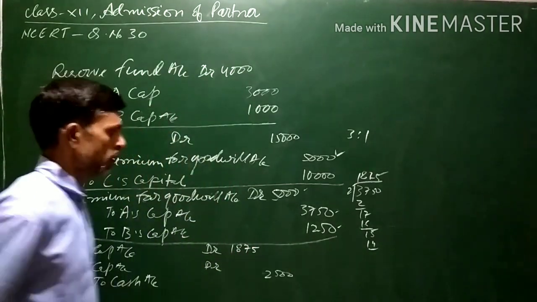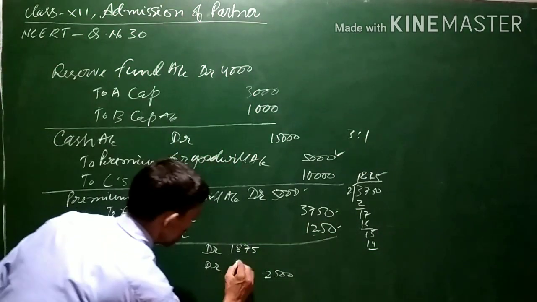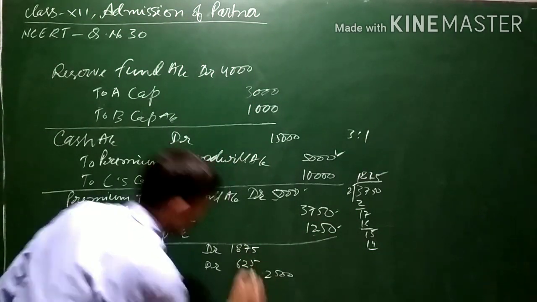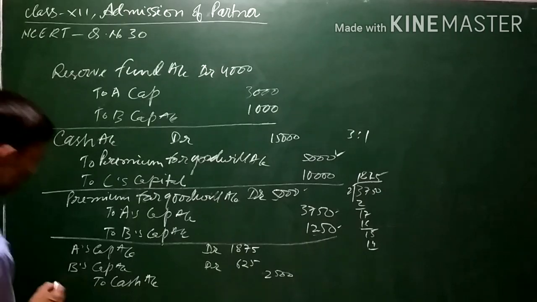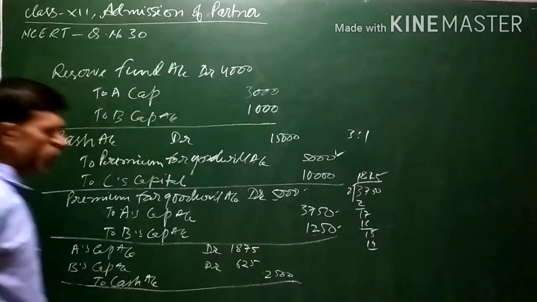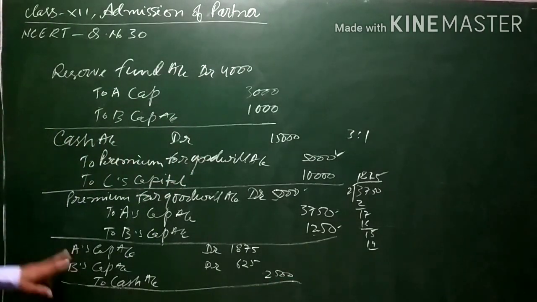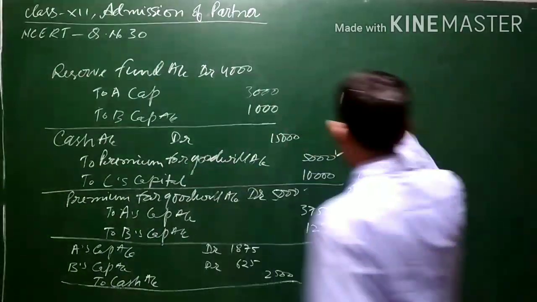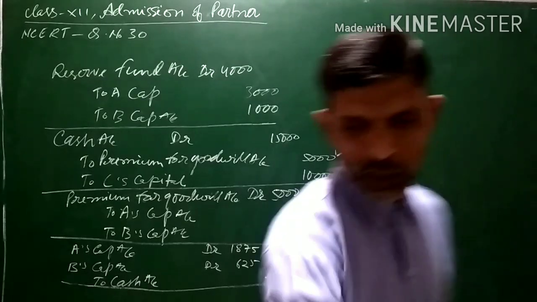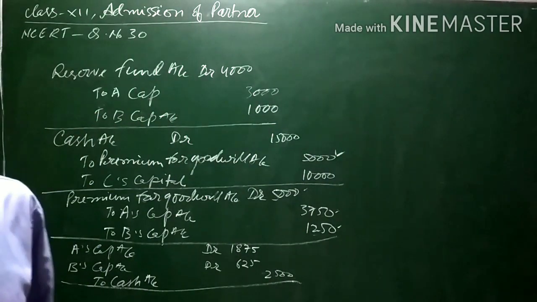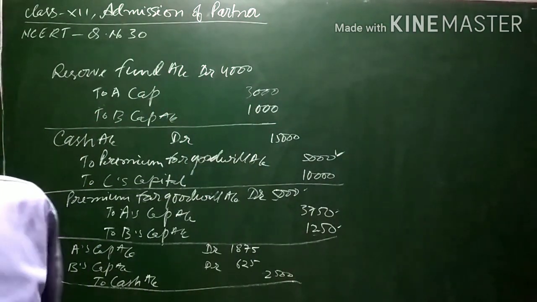1875. And for D it will be 625. This is the 50% of the amount, being half of the amount of goodwill withdrawn by A and B. 50% is being withdrawn by the two partners. Now let us see, there are some revaluations.